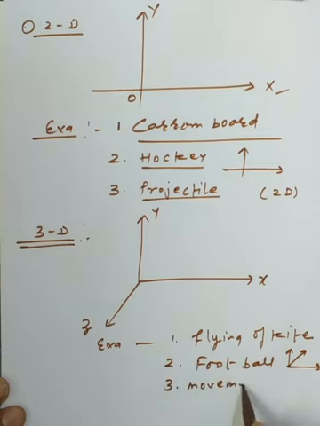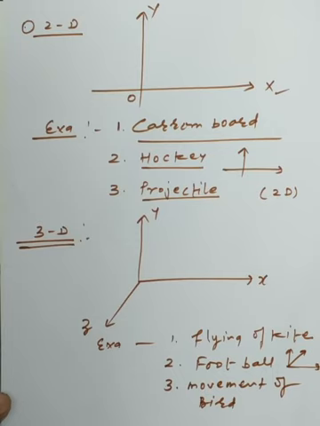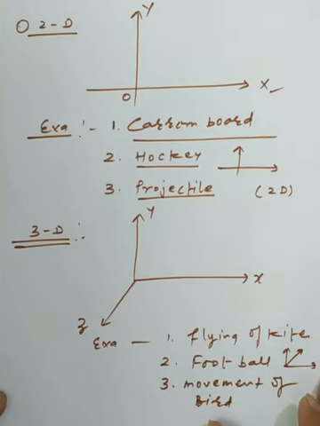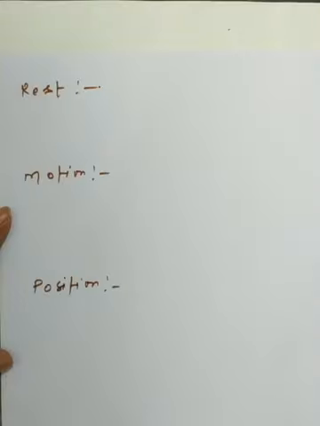So we will discuss the one dimension motion thoroughly, need not be worried about the two dimension and the three dimension yet. Now we will talk about the meaning of position, and already we have discussed it in a simpler manner in class 9th. So if I ask any student of the 10th class to define rest, always you give the very good definition that there is no change in the position of an object with respect to time and the surroundings.